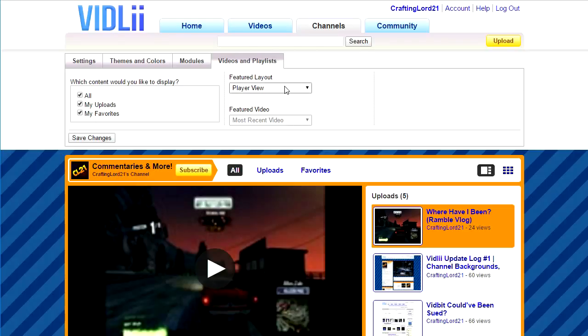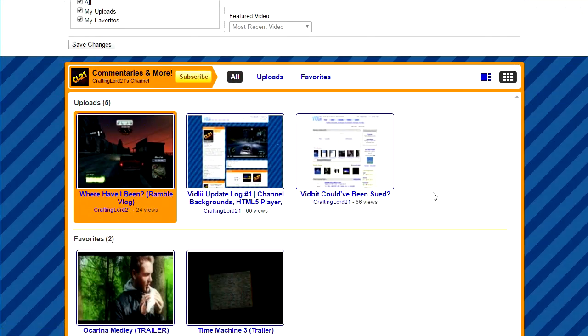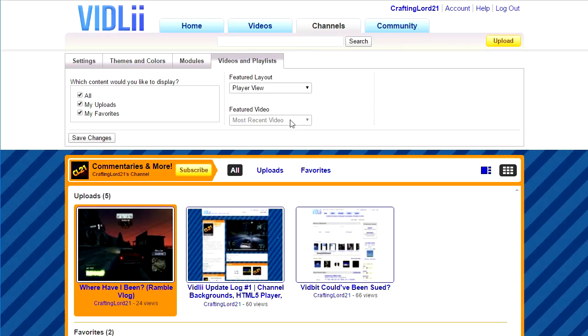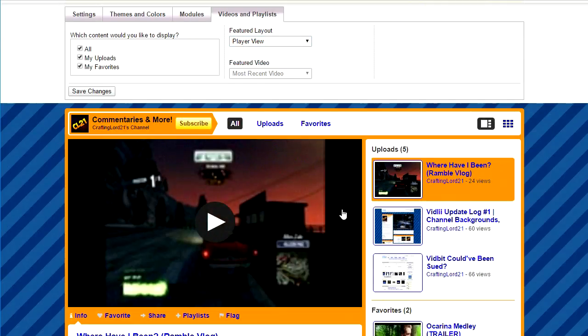And then of course the featured layout is the player view, just like this one. You can also select this grid view here if you want people to visit your channel and have it look like this. Then you can of course set it just like that. And you can also select your most recent video or a specific video as your featured video that you would have if you were in this player view.